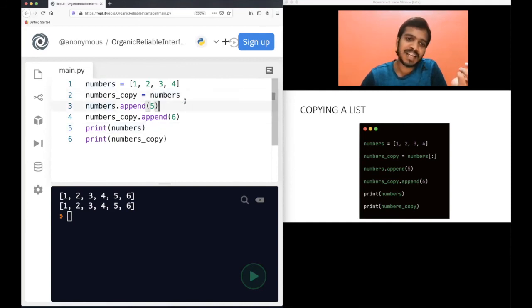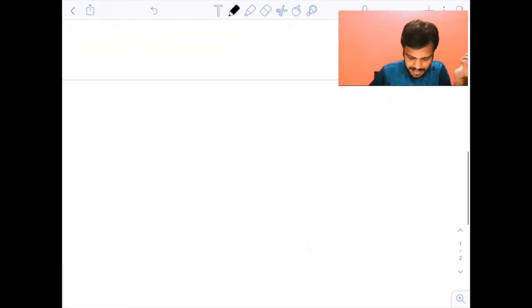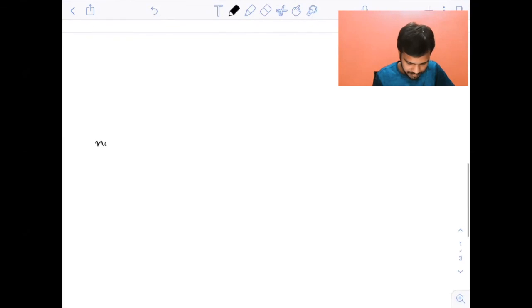In this case, you are not actually making a copy of numbers. Let me show you what is happening. This is a bit advanced, but say numbers equals 1, 2, 3, 4. Numbers is pointing to this list.